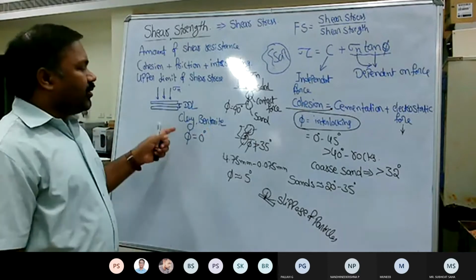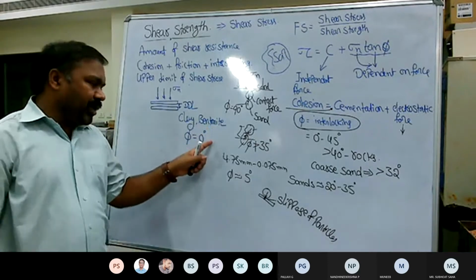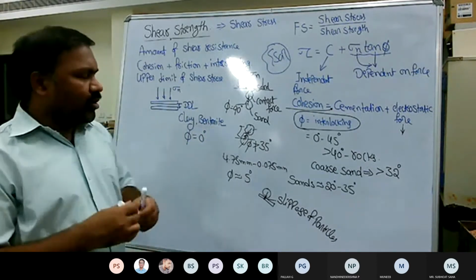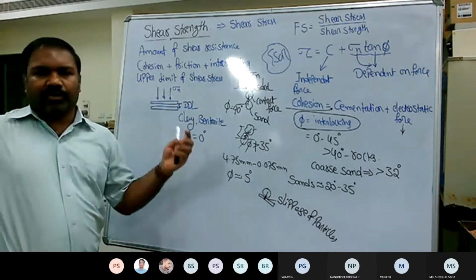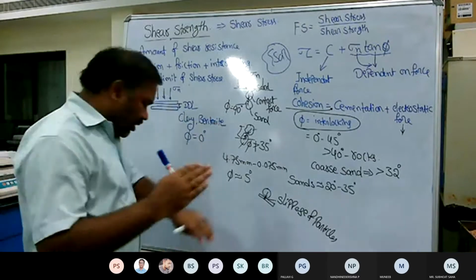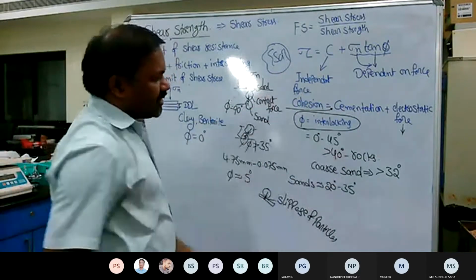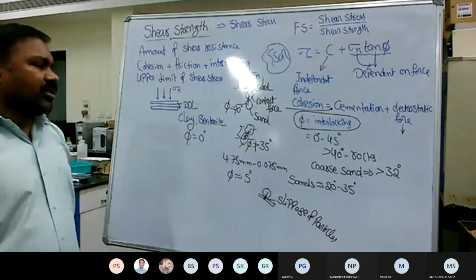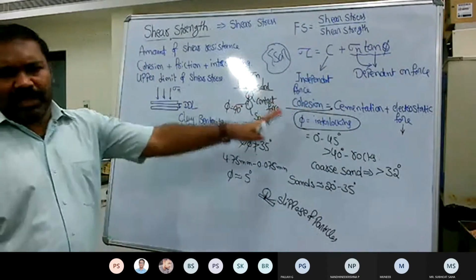That's why for a few soils it might be reported as 5 degree, 6 degree or 4 degree, and for a few soils as 10, 15, 20 degree. And for coarse grained soils like sands, the value is always represented as more than 20 and up to maybe 35, depending on the soil.